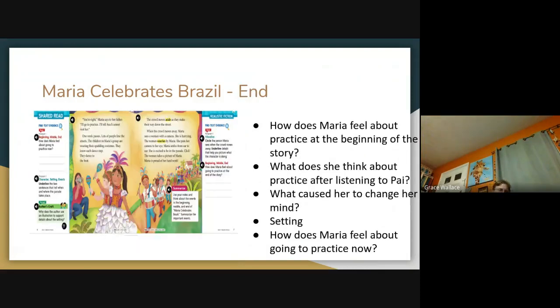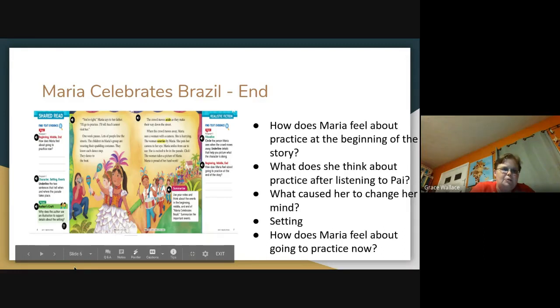And then we have pages 6 and 7, which is the end of the story. It says, "You're right," Maria says to her father. "I'll go to practice. I'll tell Anna I cannot visit her." 1 week passes. Lots of people line the streets. The children in Maria's group are wearing their sparkling costumes. They know each dance step. They dance to the beat.